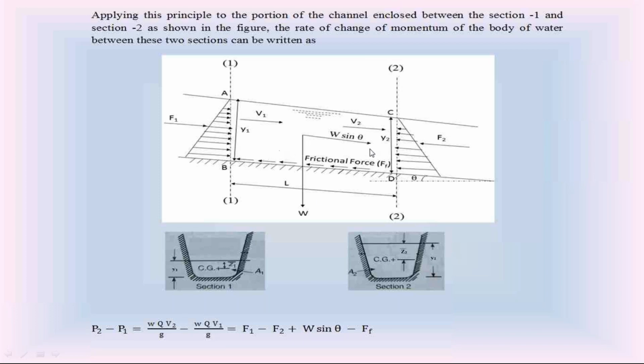Then between section 1 and section 2, the forces acting on this water body: F1 in the direction of flow is positive, F2 opposite to the direction of flow is negative, W sin theta in the direction of flow is positive, and the friction force opposite to the direction of flow is negative. This is Newton's second law applied on this water body in this open channel between section 1 and section 2. If anybody has a doubt on this equation, please discuss with me.